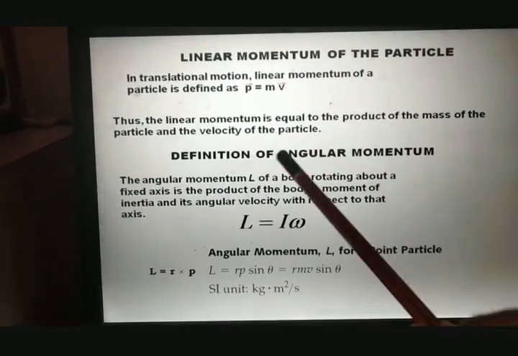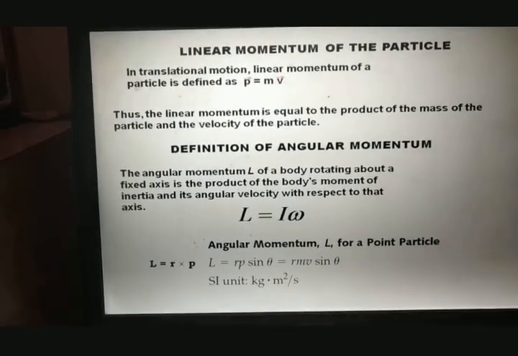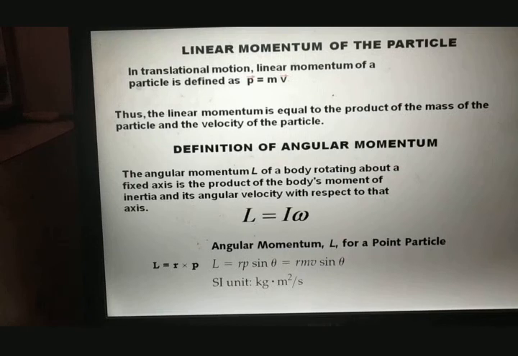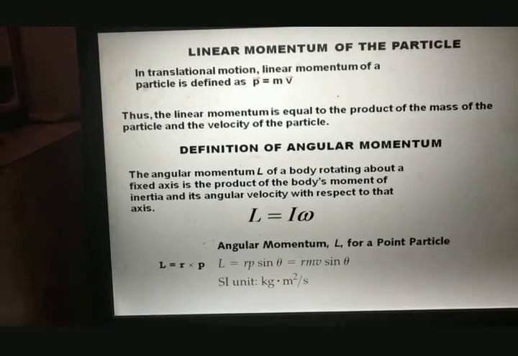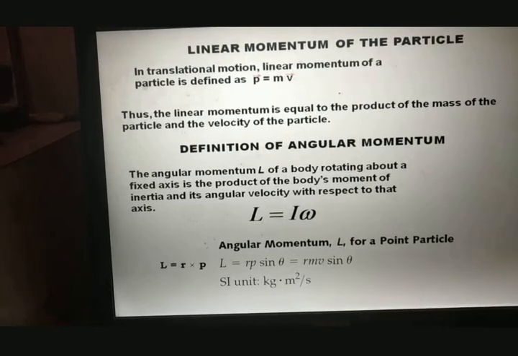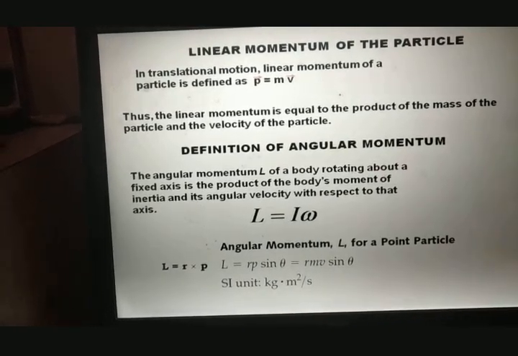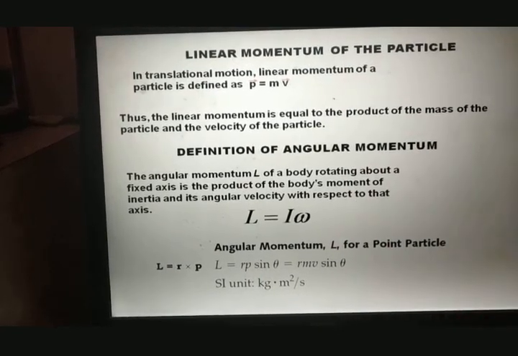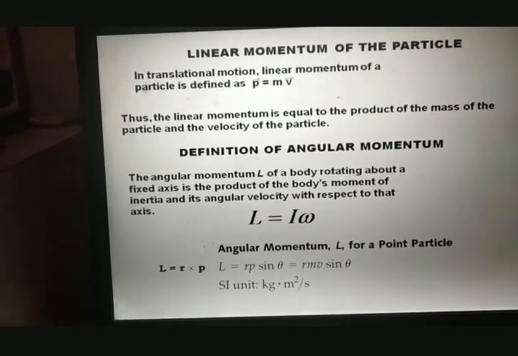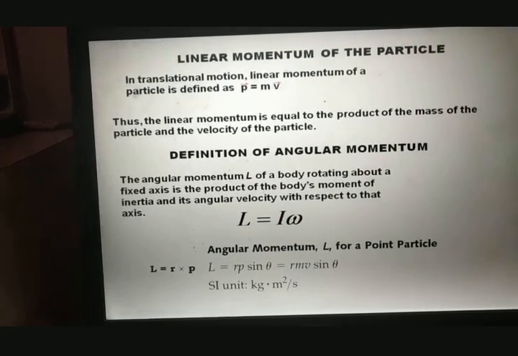Next we will see the definition of angular momentum. As you have seen with linear momentum, the same function applies to angular momentum. The physical significance is the same, only the name angular is different. Why? Because we define angular momentum when the body is rotating about an axis.